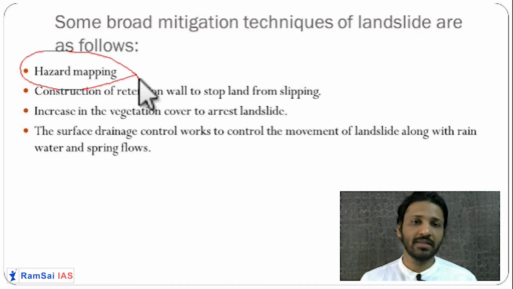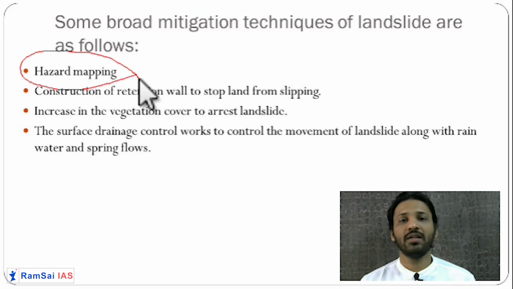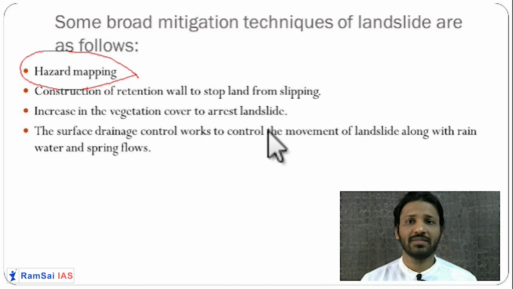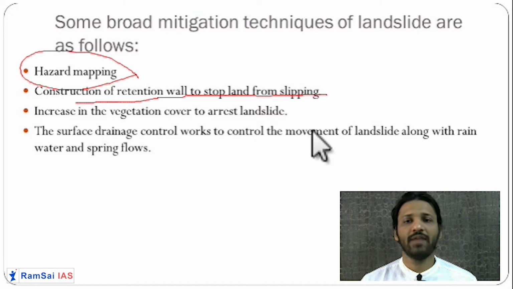I don't know whether you have seen this in Andhra or not, but in Maharashtra it is a very common sight if you go to the Western Ghats, specifically Lonavala and Khandala in this region. Okay, so the first important mitigation technique of landslide is construction of a retention wall to stop the land formation.